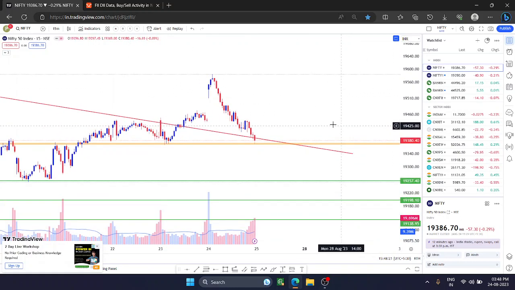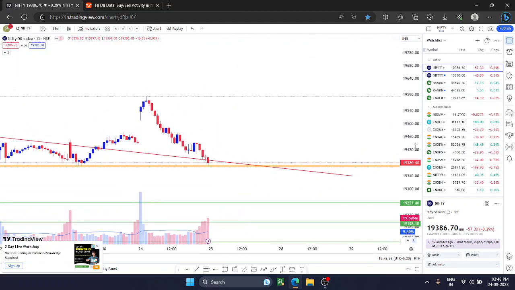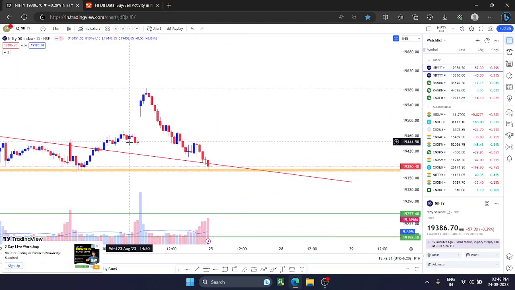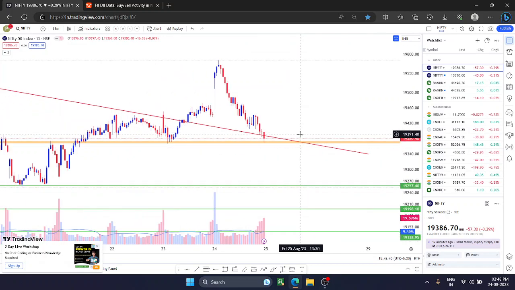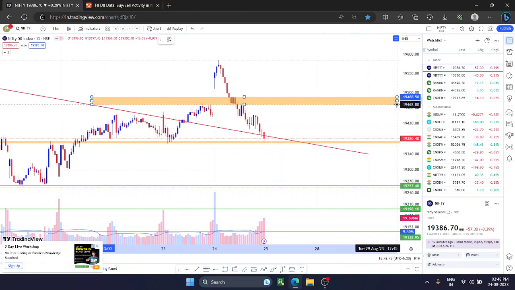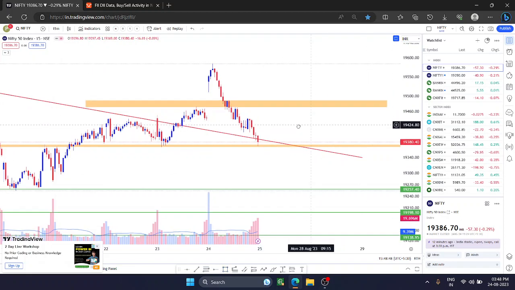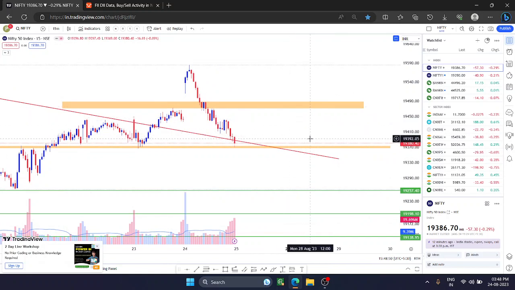And similarly, if the market opens flat and then continues, starts moving here, there are multiple resistance zones. You will find in the 15 minutes time frame this swing high 19,443, 447, and this 486. All these levels will work as a resistance area. So for me, I will try to find any negative patterns over there. If I find any negative pattern for further selling, I will love to sell with a straight stop loss of 490 to 500 max. I will love to sell from here if the market is negative.